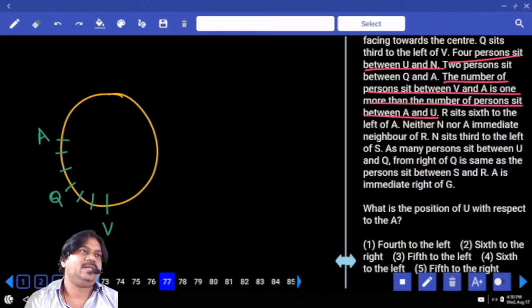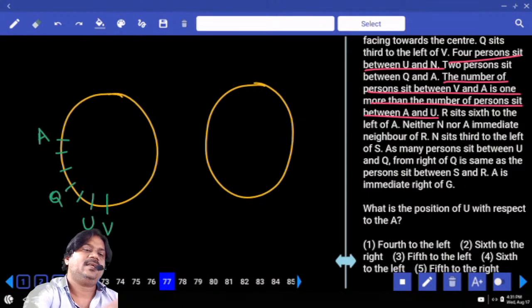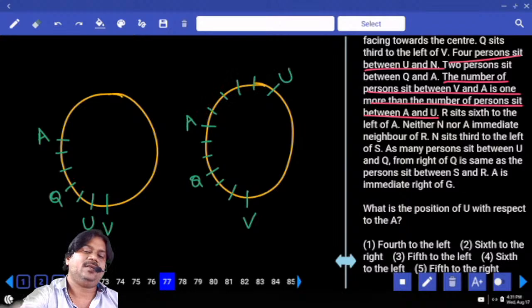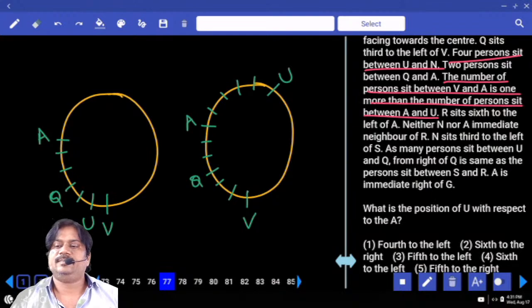So can we have any confirmation about the position of U? No. So there will be a chance to the right of A, and a chance to the left of A. If we take right of A, is it the place of U? Is it a definite one or a possibility? A possibility. Can we have another possibility? Yes. V, 1 place, 2 place, Q, 1 place, 2 place, A, 1, 2, 3, 4 and U. Are you clear about this point? Right. Next information.